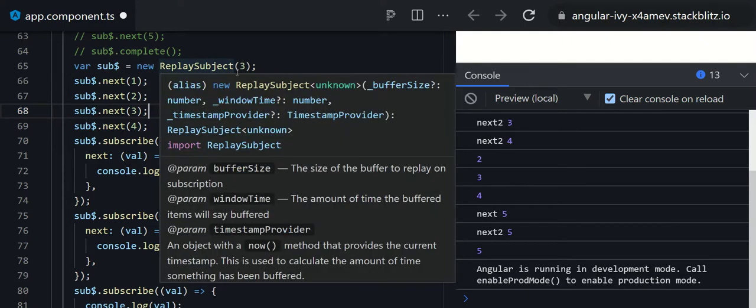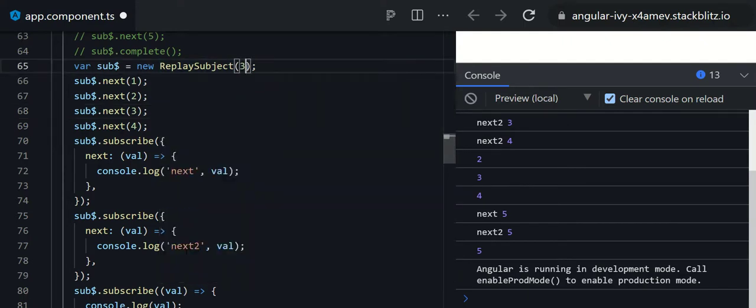In the replay subject, friends, you have to pass how much old data you want, like the latest emitted data before the subscribing, or the second last one, and the third last one. So you have to pass how much old data you want. Like I have passed 3, then all the previous 3 data their subscriber will get.